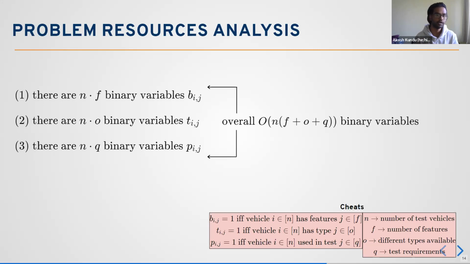And this is quite good because this is at most quadratic with the number of vehicles, so the variables are not bad complexity wise. And right now you know what f, o, and q mean.